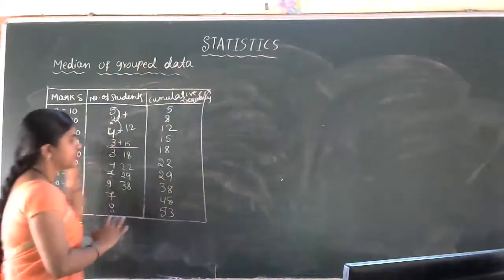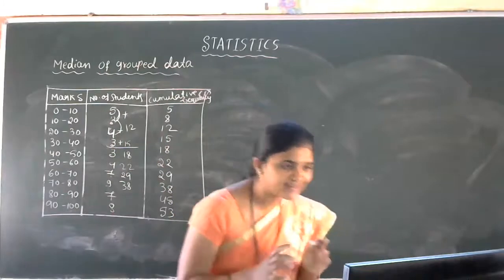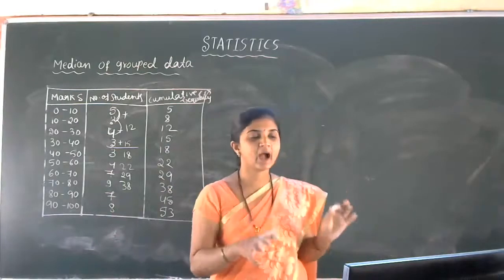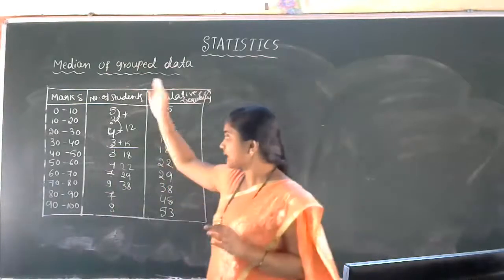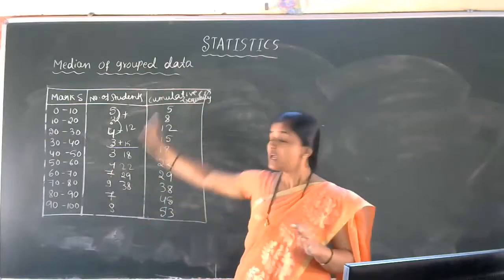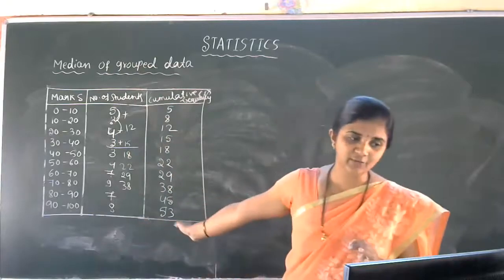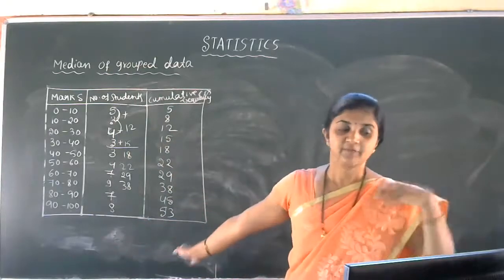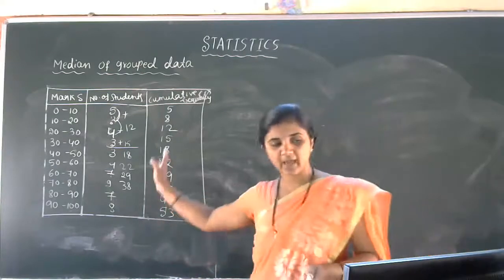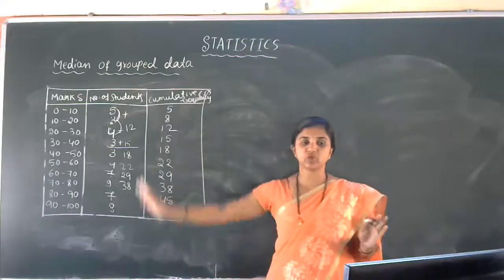So this is about the frequency distribution table. Now we have entered the median of the grouped data. For the median of the grouped data, what we have to do, students? We take the marks column as it is, then the number of students column as it is, and find the cumulative frequency. Here we have followed the less than type cumulative frequency only. So now this is the preparation of the table.